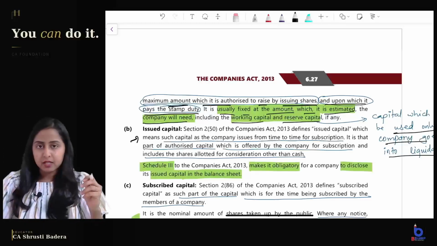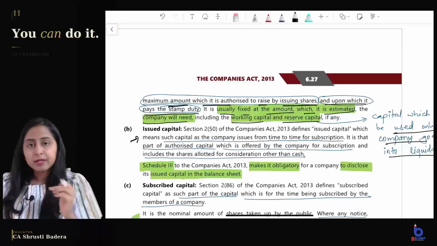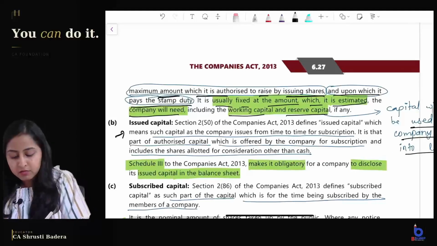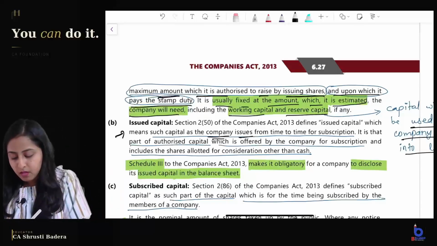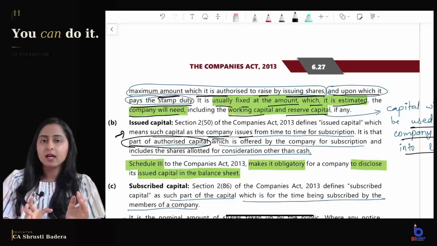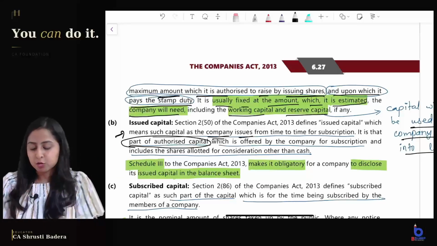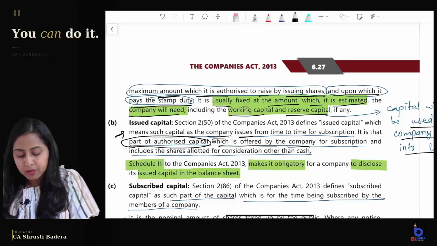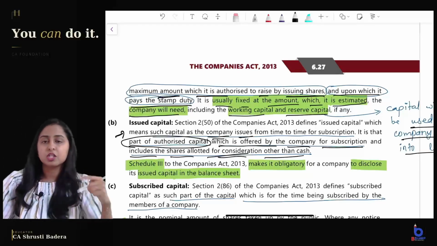Coming to issued capital, I hope you now remember what is authorized, nominal or registered capital. Issued capital is that capital which the company issues from time to time for subscription. It is a part of authorized capital. Say my authorized capital is 10 lakh, out of which now I want to issue only 5 lakhs. So 5 lakhs become issued capital, which is offered by the company for subscription, and it includes the shares which are allotted for consideration other than cash.